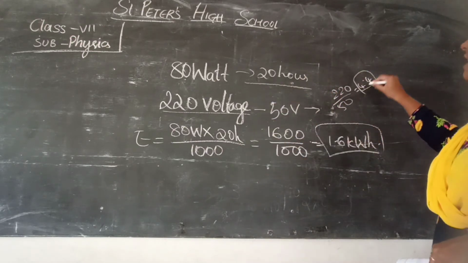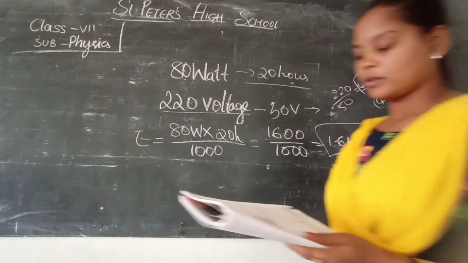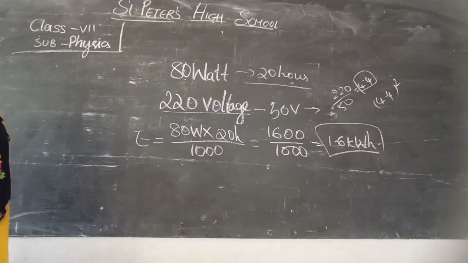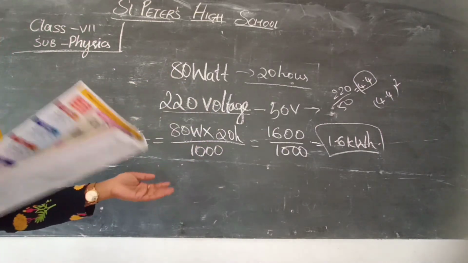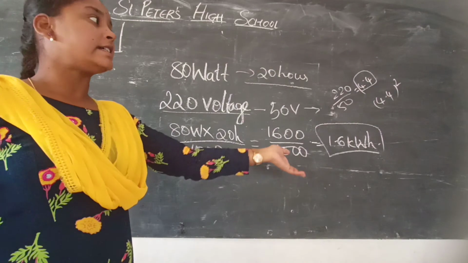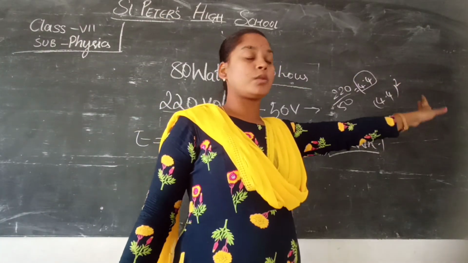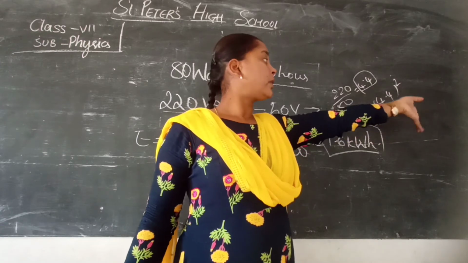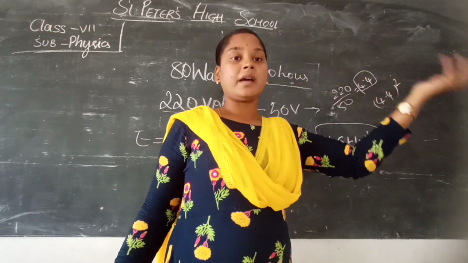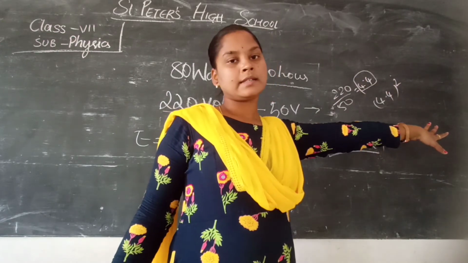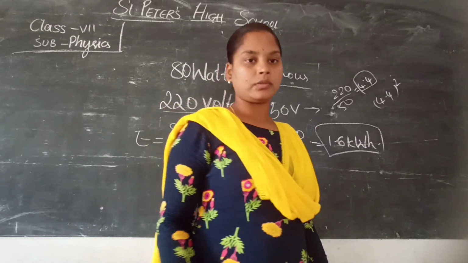That means current increases by 4.4 whole square. Right? The current is increased by 4.4 square, and the heating in the wire increases almost 4.4 whole square. Okay, so it becomes almost 19.6 something. So that many times the wire gets heated up. If that happens, what happens? The wire in the motor of the refrigerator will be burned out.